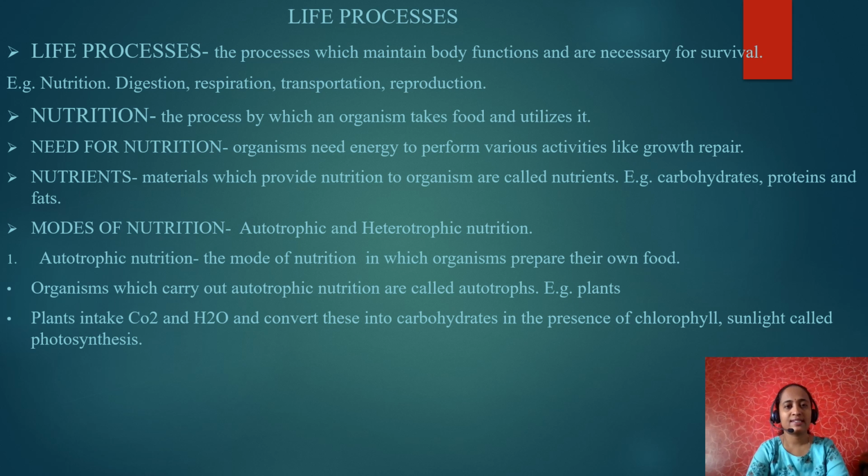What are nutrients? These are the materials which provide nutrition to the organism, called nutrients. What are those nutrients? Examples: carbohydrates, proteins, fats, minerals, and vitamins. What are the modes of nutrition? There are two modes of nutrition. One is autotrophic, another one heterotrophic.